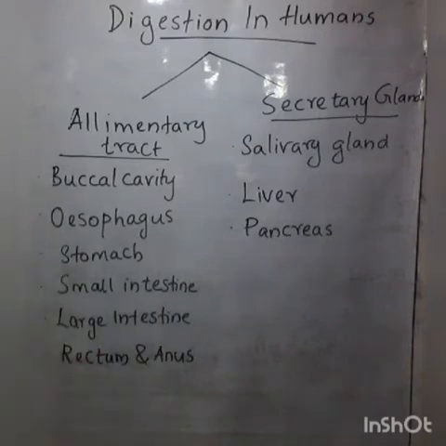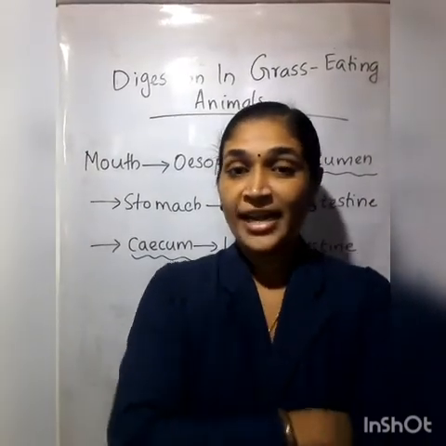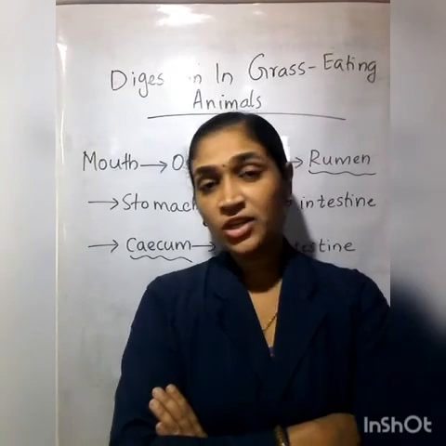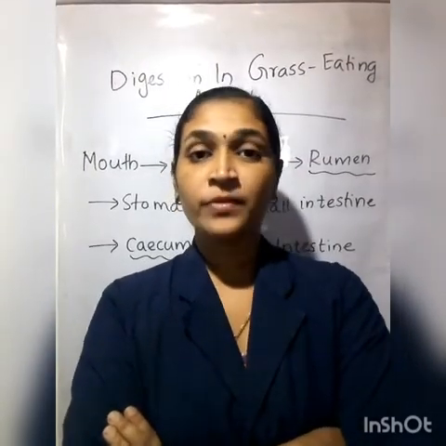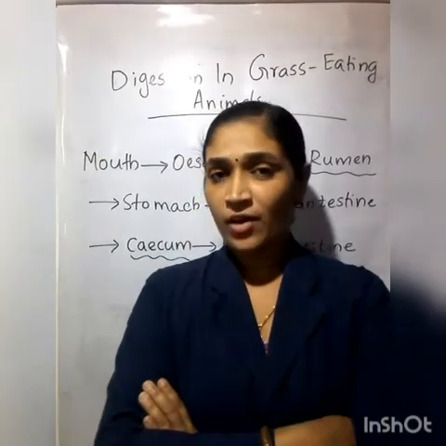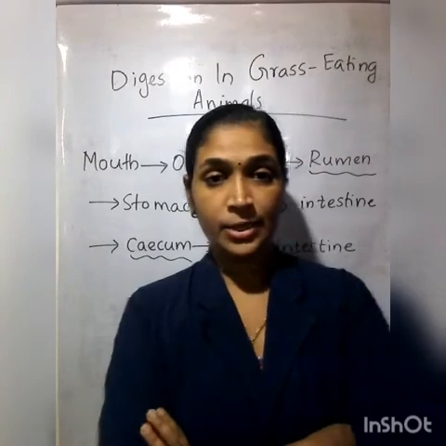That is all we have discussed about digestion in human beings, and with this we have completed digestion in human beings. Next, we are moving on to digestion in grass-eating animals, isn't it? Which grass-eating animals do you know? Cow, buffalo, goat, etc. Yes. Now let us have a look. What does the digestive system in a grass-eating animal consist of?